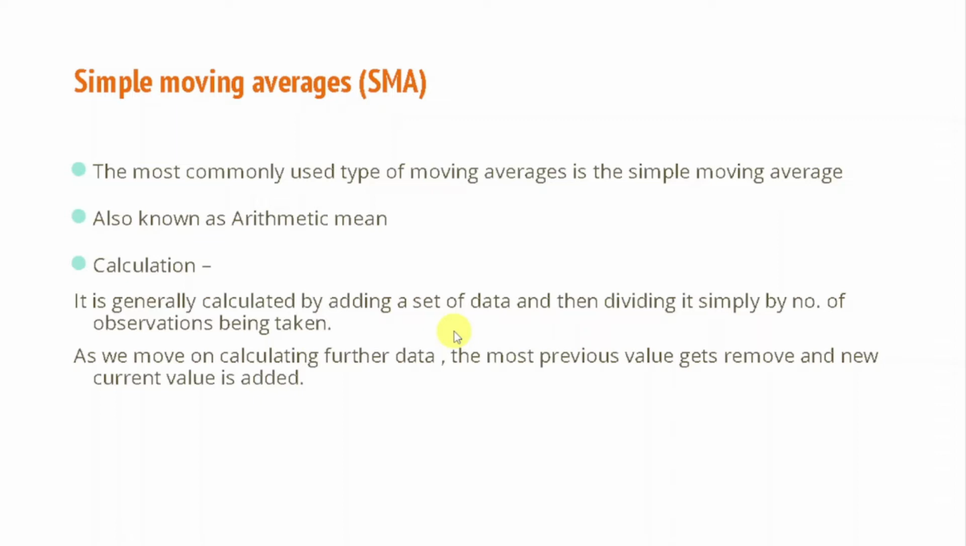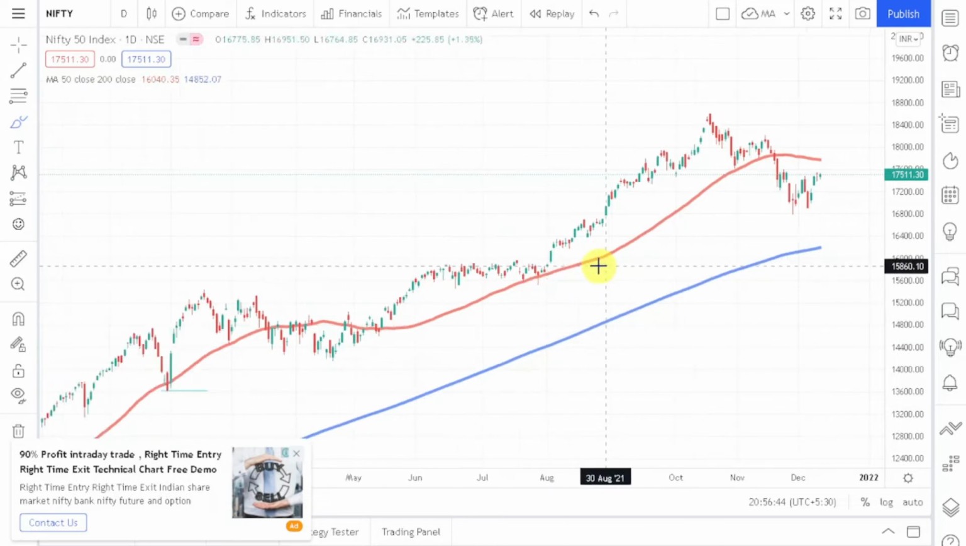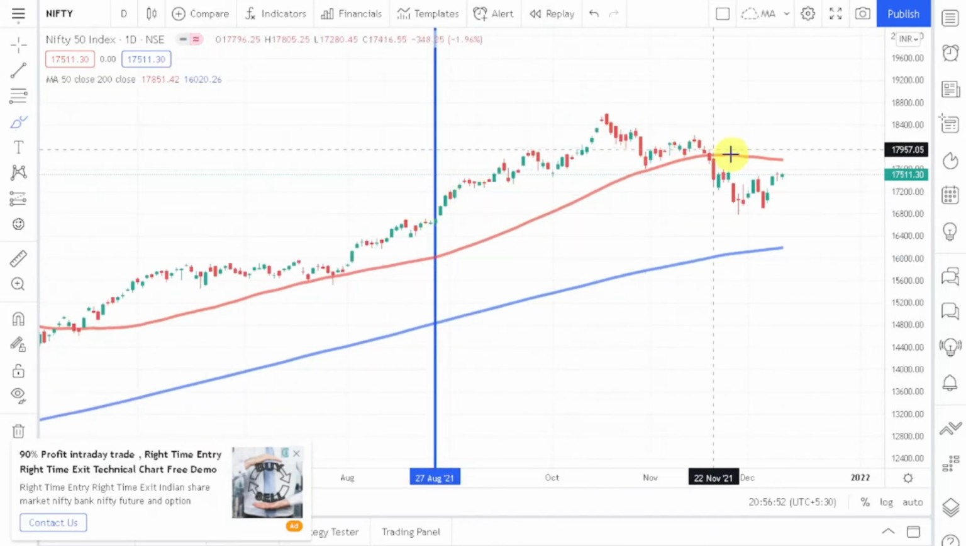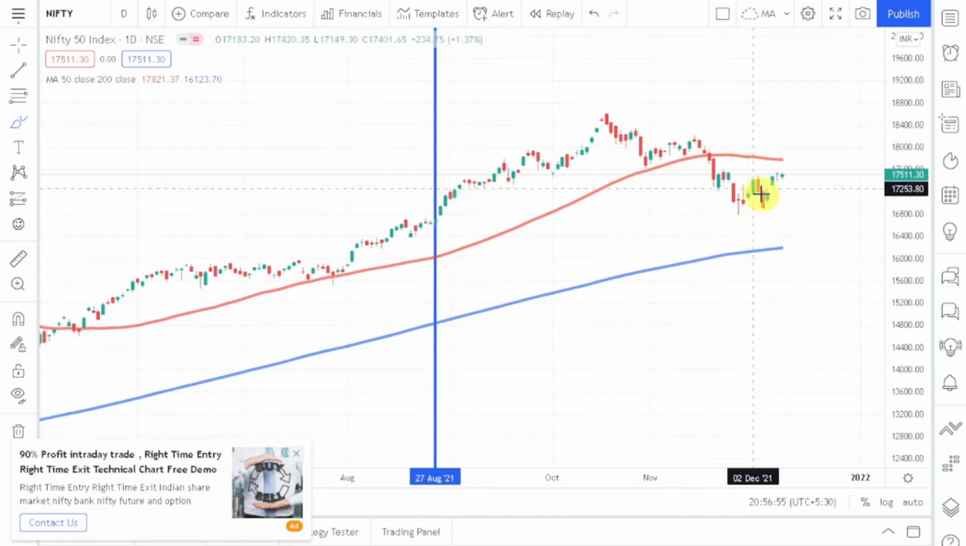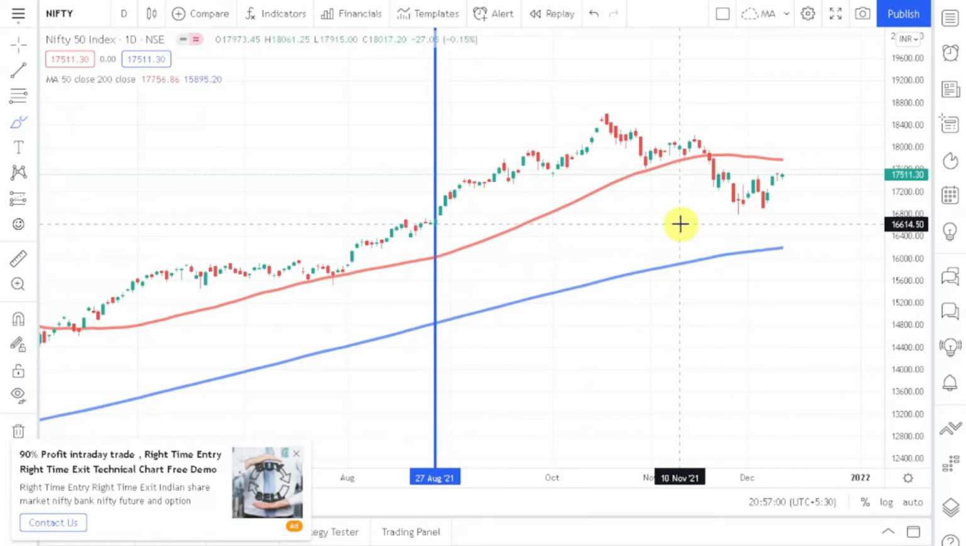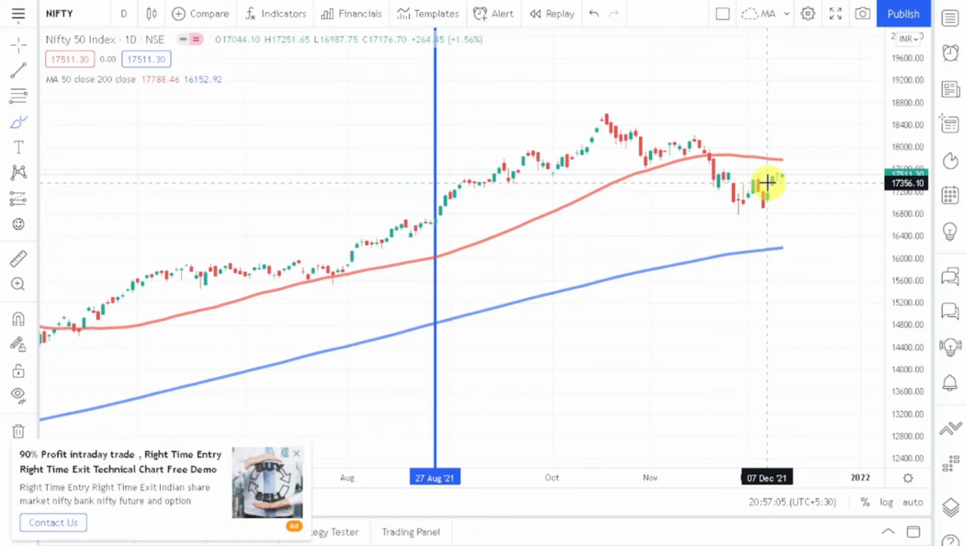Now let's talk about simple moving averages. Simple moving averages are the most commonly used type of moving averages, and the calculation is very simple. If I were to calculate 50 days moving average, I'll take 50 days of data. So if I want to calculate the moving average from this vertical line, then I'll take all of the closing data of these candles, and I'll divide that by 50, and I'll get my simple moving average. So this red line is simple moving average, which is used very widely.